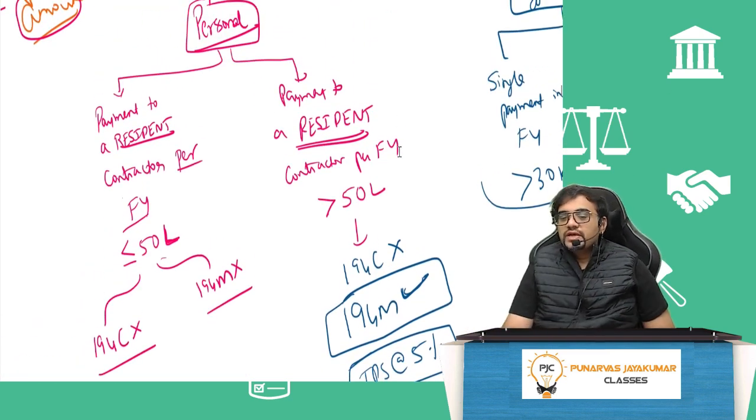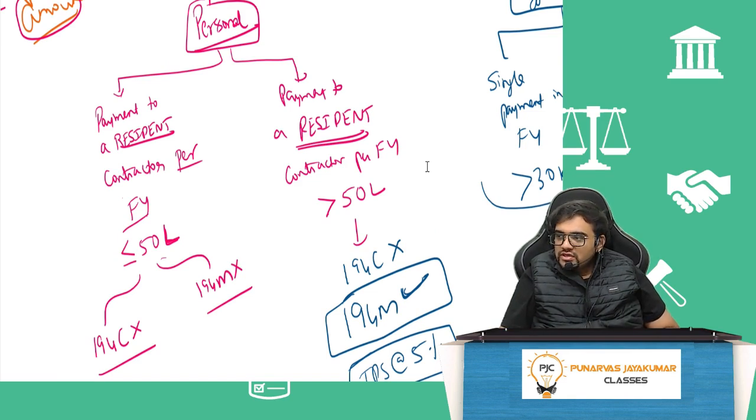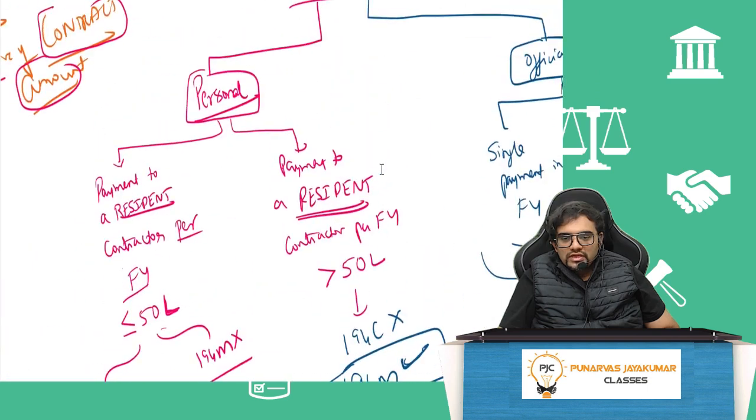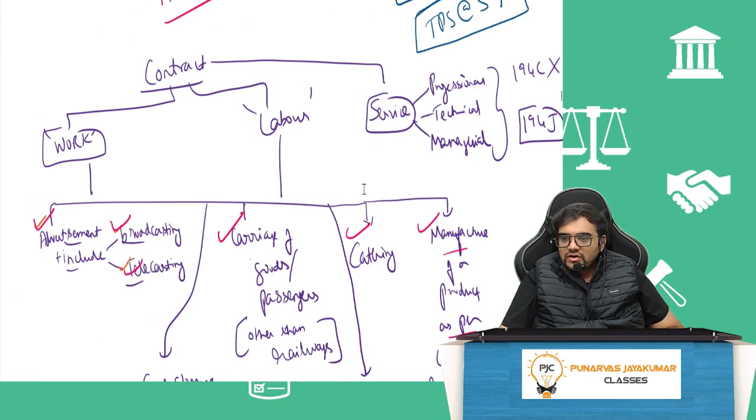But if he is paying a resident contractor more than 50 lakh per financial year, say Virat Kohli hires an interior designer for his room and pays 60 lakh rupees to that person, then 194C will not come because it's personal purpose. But 194M will come. Another section, 194M, TDS will be at the rate of 5%. Now, what do you mean by contract? Contract can be a contract of work, a contract of labor, or it can be service.